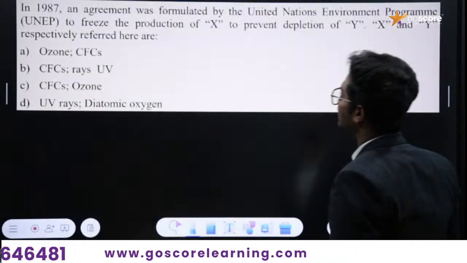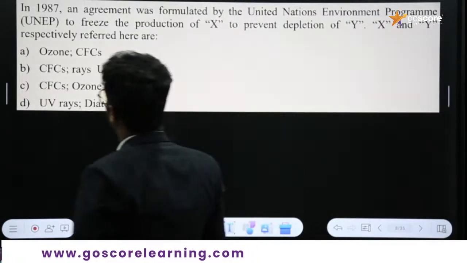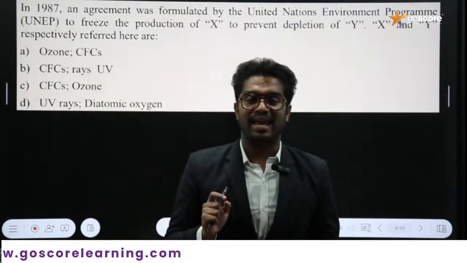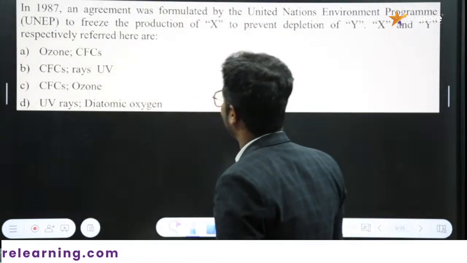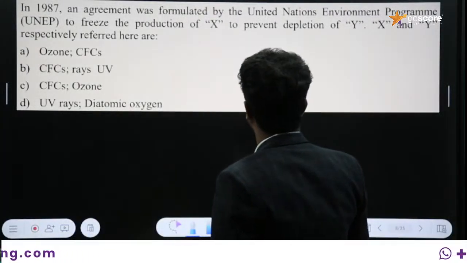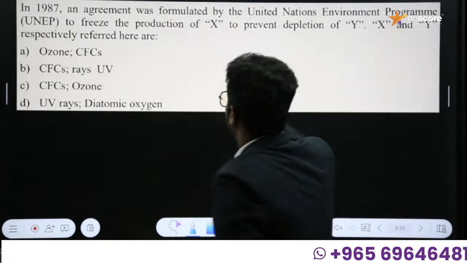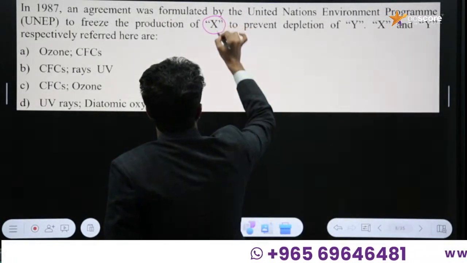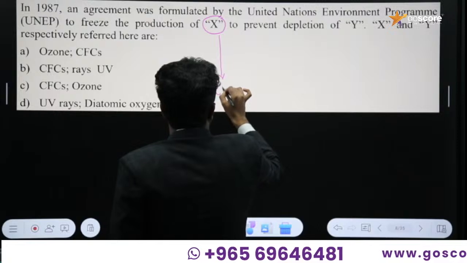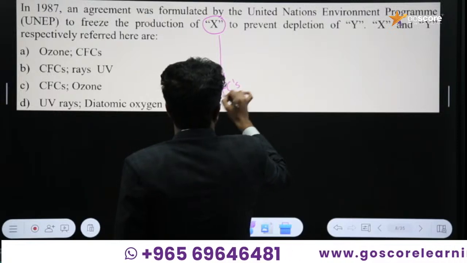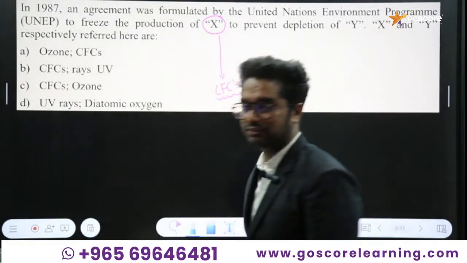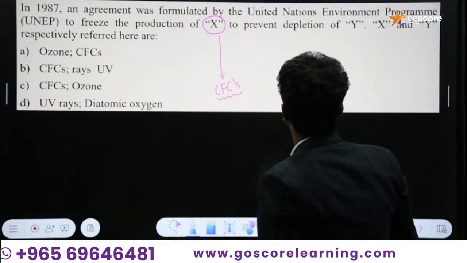And here the next question. Here is the next question, that is in 1987. In 1987, an agreement was formulated by the United Nations Environment Program to freeze the production of CFCs. CFCs means chlorofluorocarbon itself, you know that. To prevent the depletion of why?